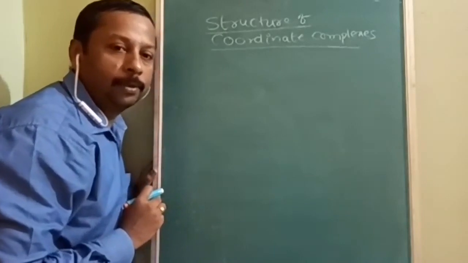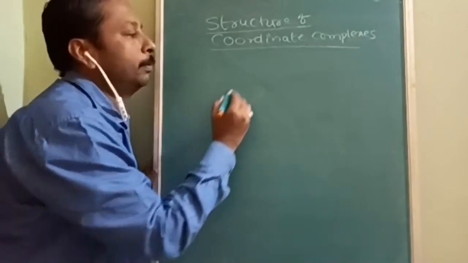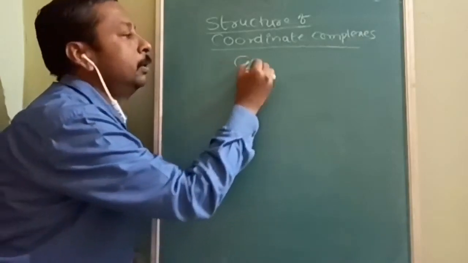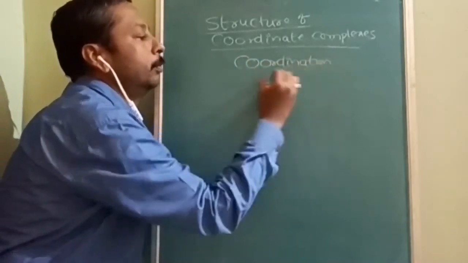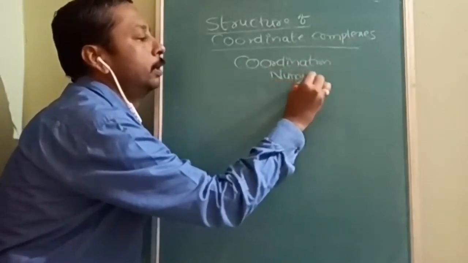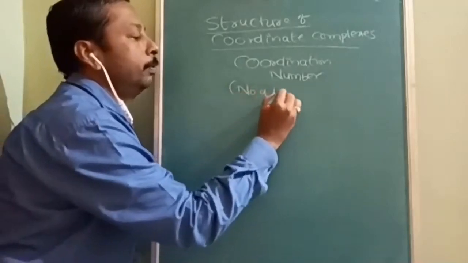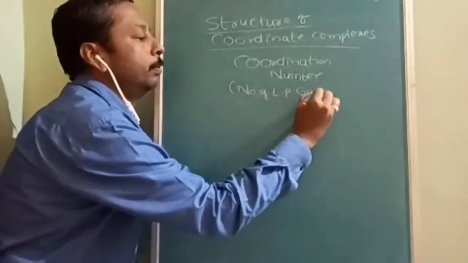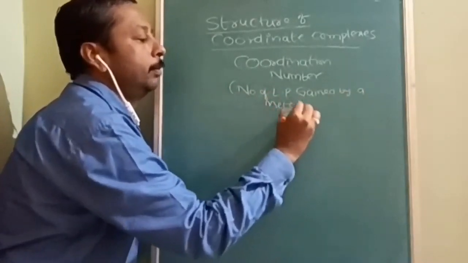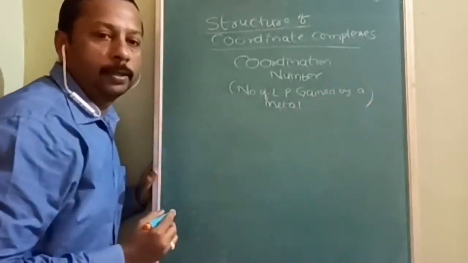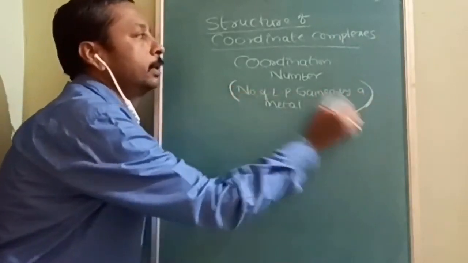So let's start with today's topic, structure of coordinate complexes. Okay, so the structure of a coordinate complex completely depends on the coordination number. So first you should understand coordination number. Coordination number is simply the number of lone pairs gained by a metal. This is called the coordination number. So depending on the coordination number, the entire structure will be determined.